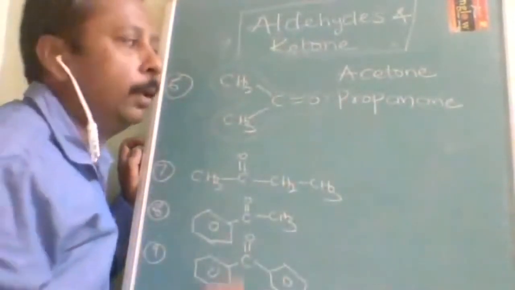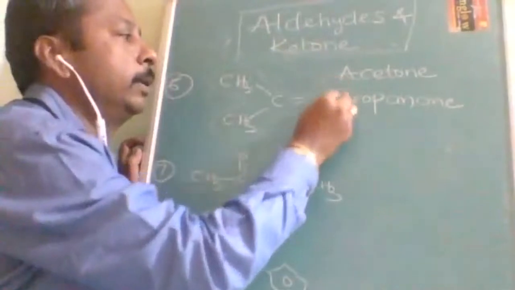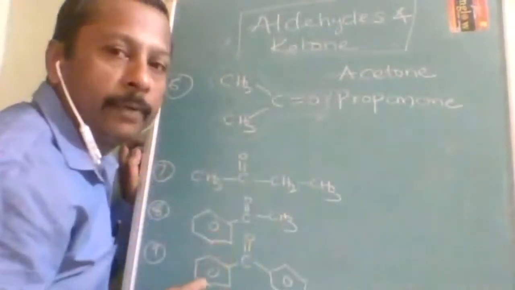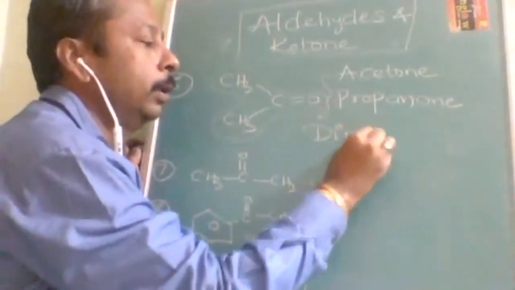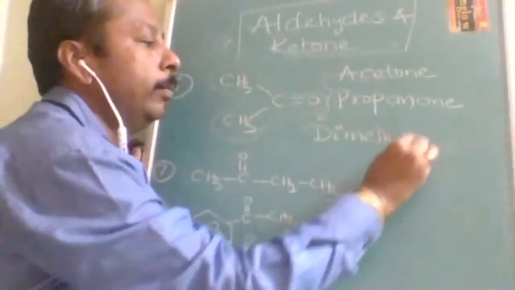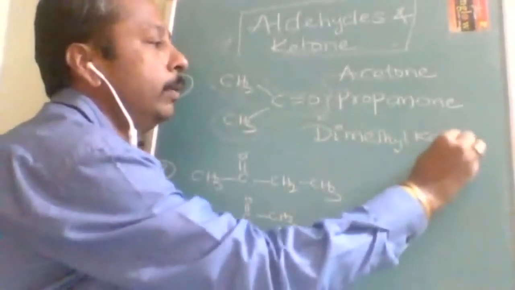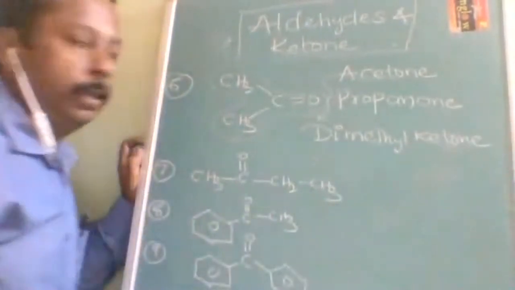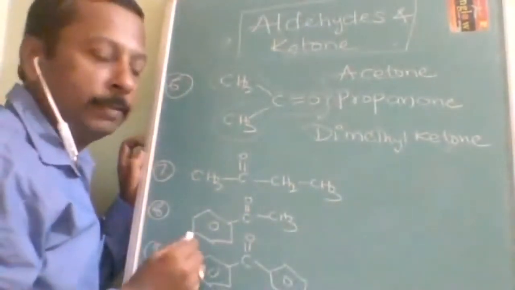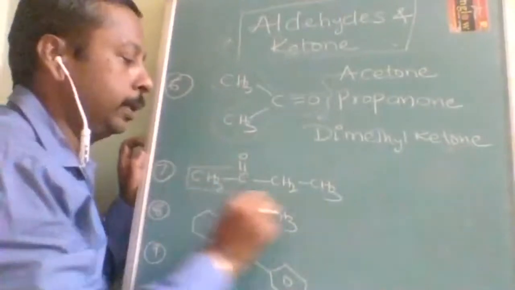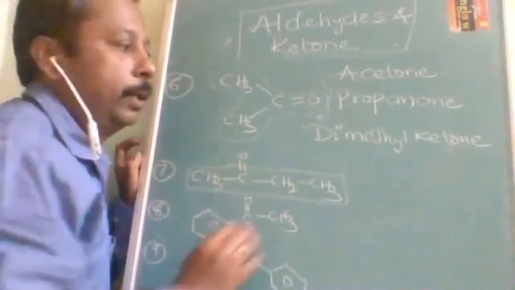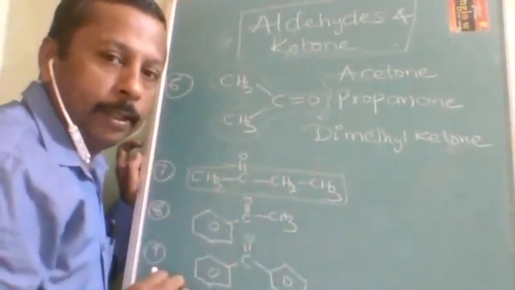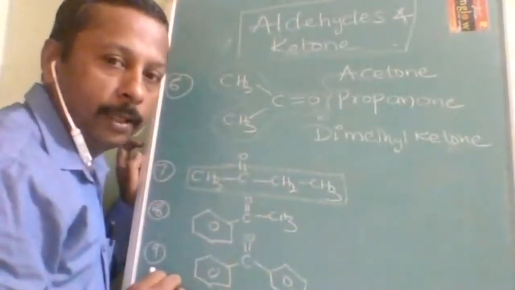Propanone. Otherwise, previously, this is a commercial name, and the conventional name used to be dimethyl. Okay, what will be the name? Dimethyl ketone. The name is going to be dimethyl ketone. Okay, now let us be fast enough. So this one, there is no commercial name. This is not much commercially used, that's why there is no commercial name over here.